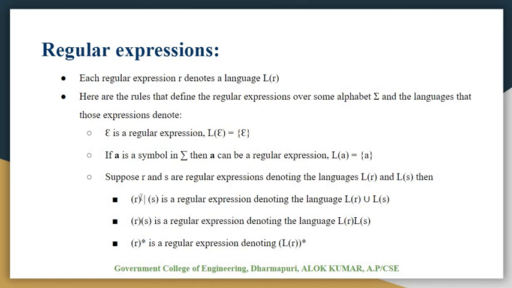R or S is a regular expression, and the regular language will be L(R) union L(S), the combination of both. Next, RS is a regular expression denoting the language L(R) concatenated with L(S). Next, R Kleene star is the regular expression denoting L(R) star. So these are some rules in regular expressions.